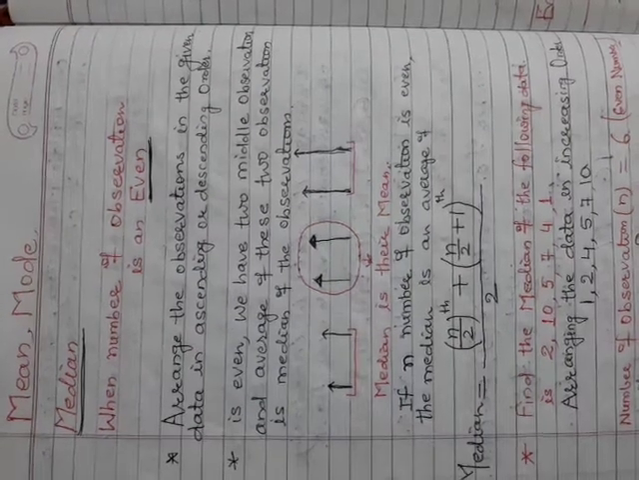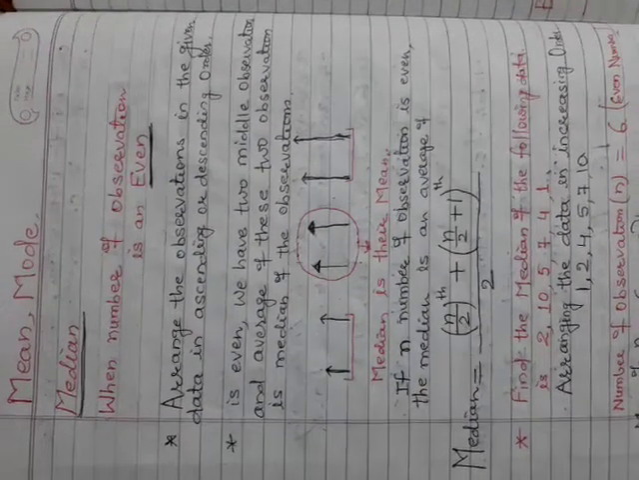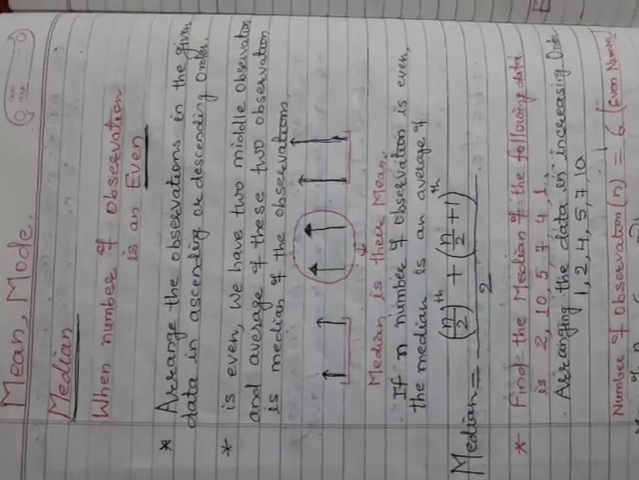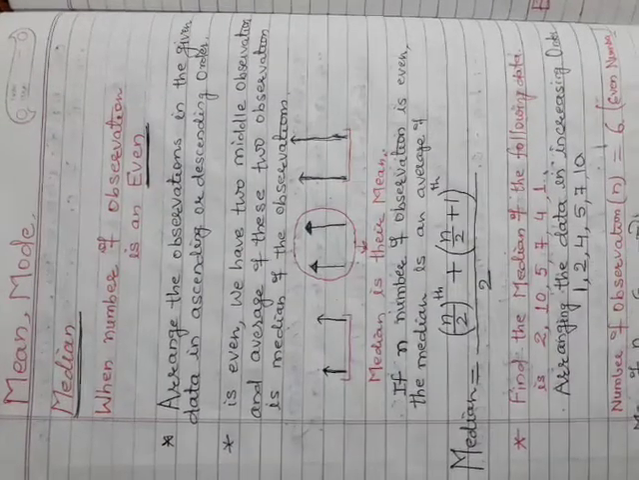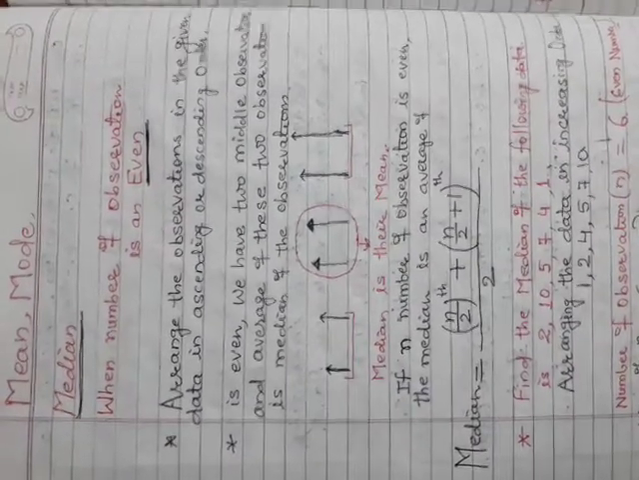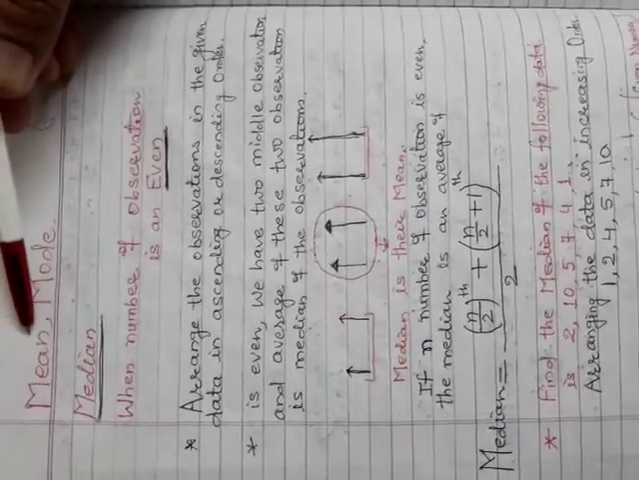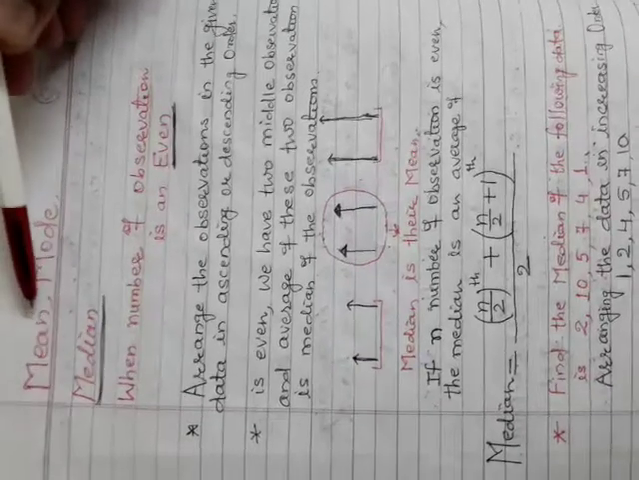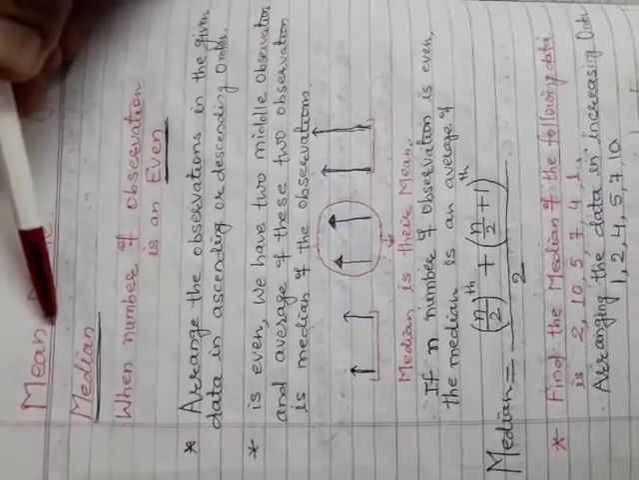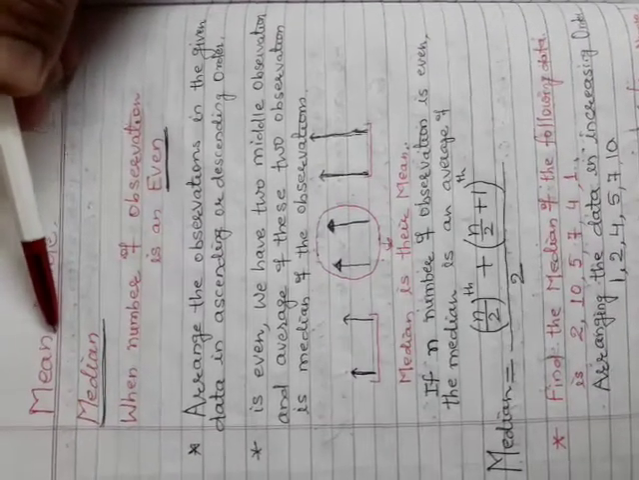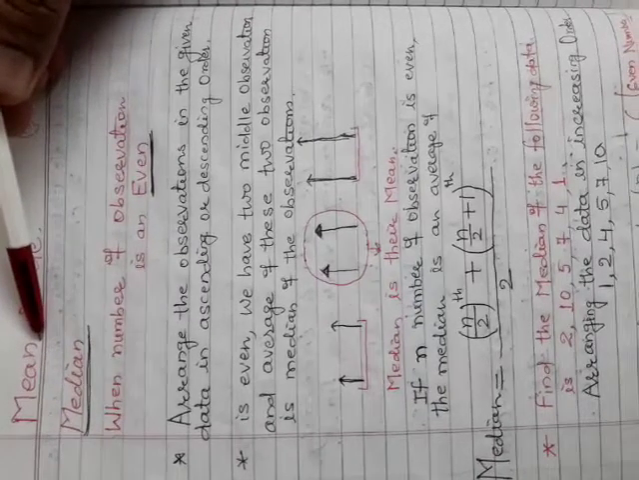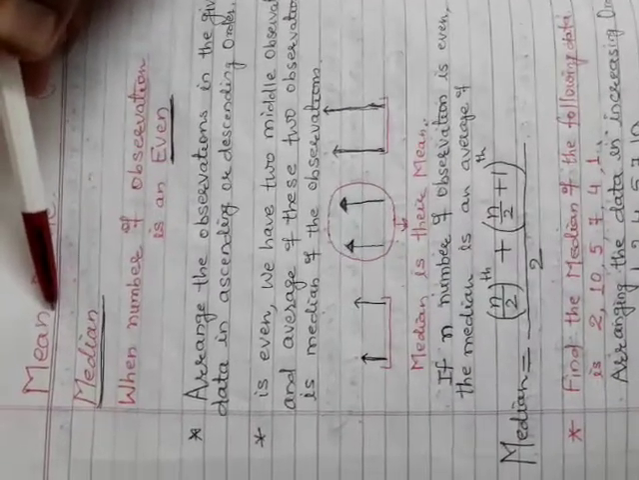Good morning, students. Now, in the data handling chapter, previously we have discussed mean, mode, and median. Mean means the sum of all observations divided by the number of observations. Another name for mean is the average or the arithmetic mean.